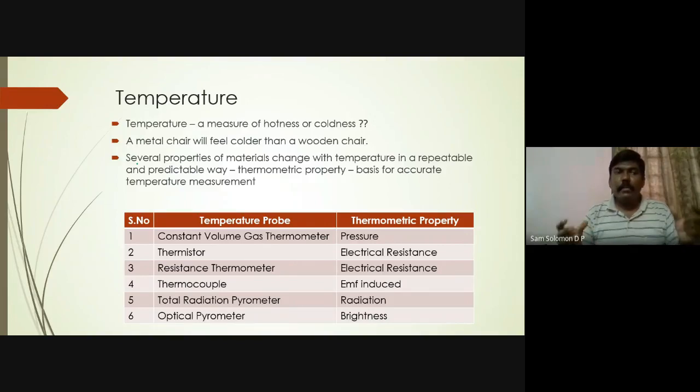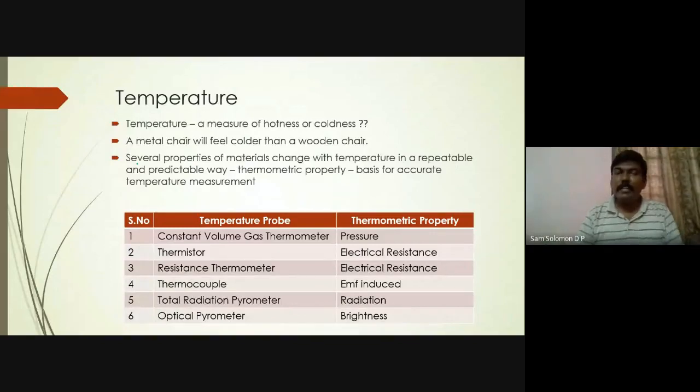When two dissimilar metals make a junction, and there are two sets of junctions, if you place one junction at a colder place and another junction at a hotter place, you will have EMF induced in that circuit. So if you are able to measure temperature based on the EMF induced, then that is called a thermocouple. Total radiation pyrometers and optical pyrometers are used in furnaces, where you can't get into the furnace to calculate temperature, or you can't use your regular temperature probes, because they will also melt in the heat produced in the furnace.